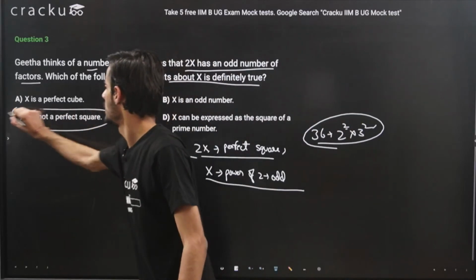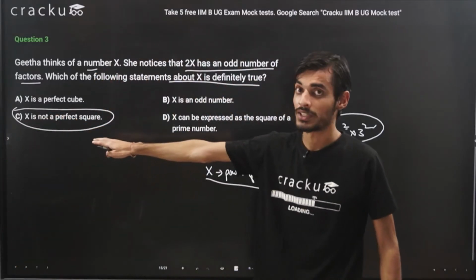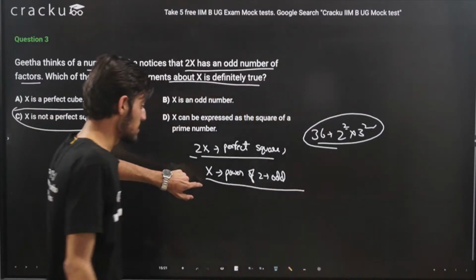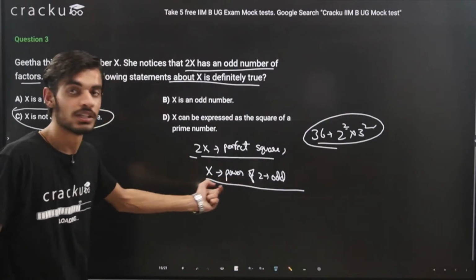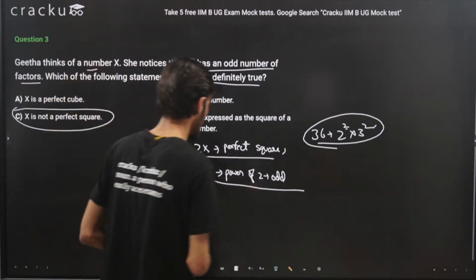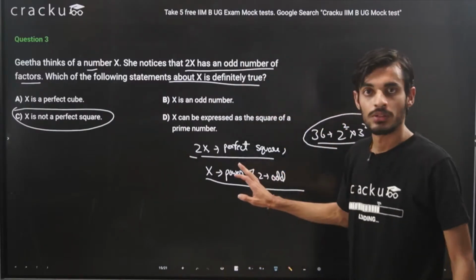So we can say for surety that x can never be a perfect square number, because the power of 2 in the number x will be odd. Okay, I think I was able to explain this question also.